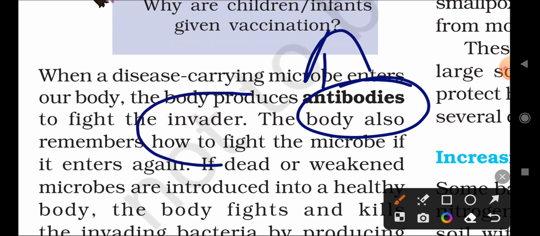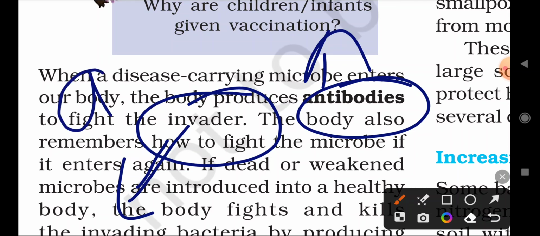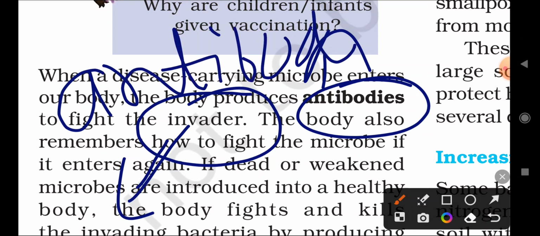The word used here is invader. Invader means they are entering and attacking our body, right? So to protect against microorganisms, our body produces antibodies. Remember that our body produces antibodies.